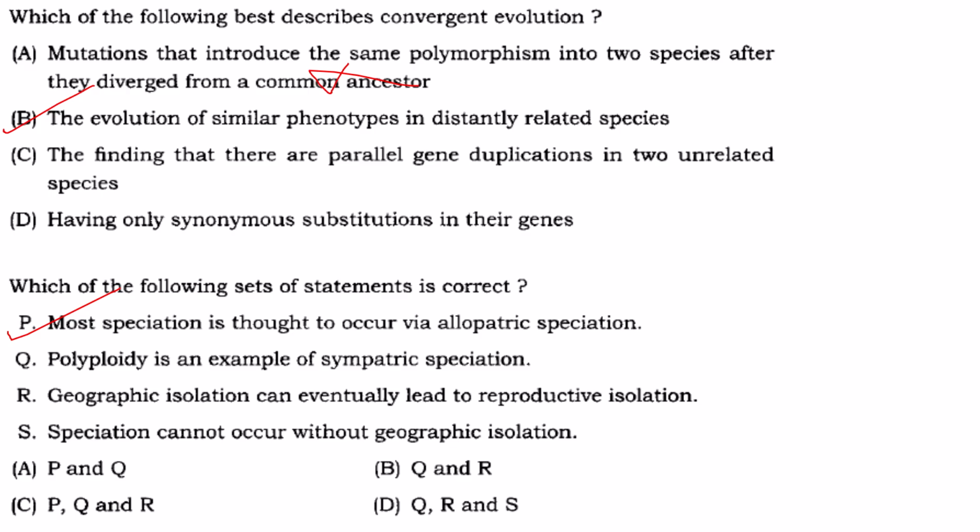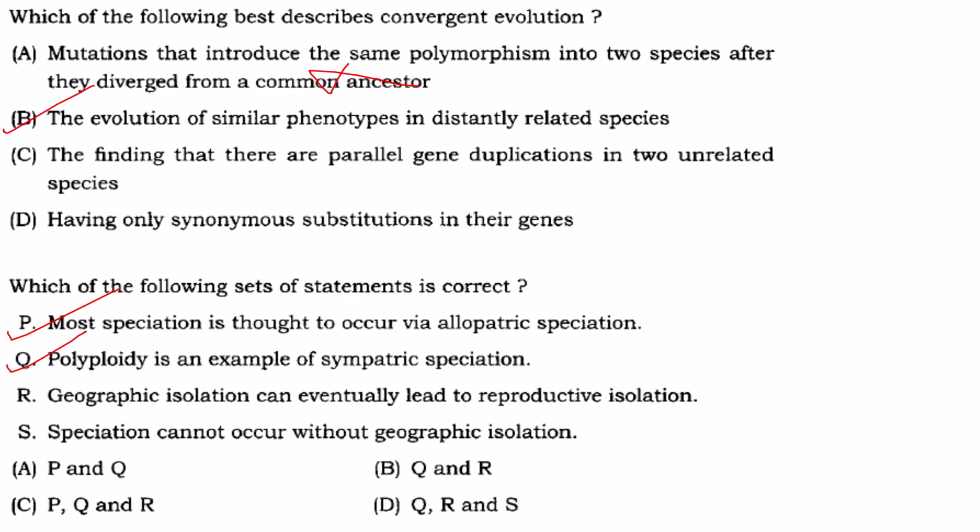Reproductive isolation will start to arise. A new species has arisen. Polyploid, one species, diploid, another species. No reproduction between them. Both are different species. So, in the same area, two new species have arisen without geographic isolation. So, it is sympatric speciation. So, Q is correct.